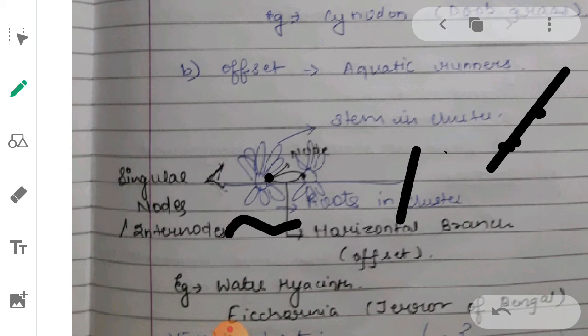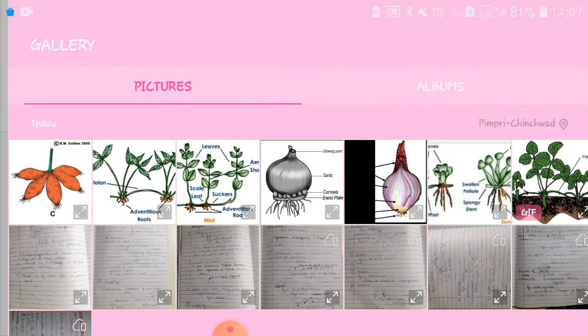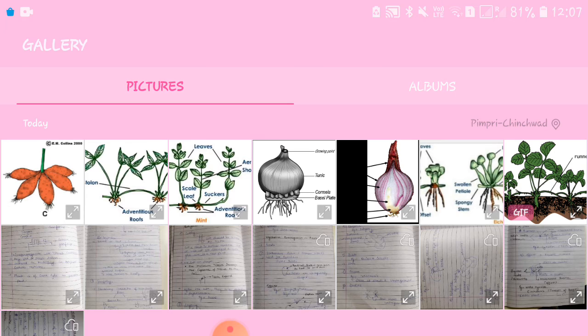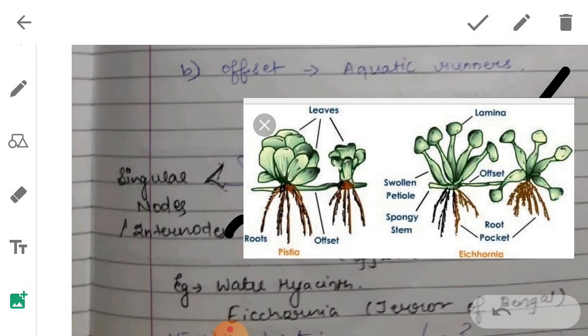An example of offset is water hyacinth, the Eichhornia plant. Eichhornia is also known as terror of Bengal. Let me show you another photograph which will make it clear what an offset is.